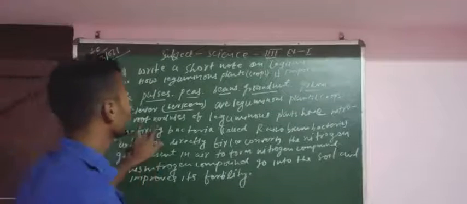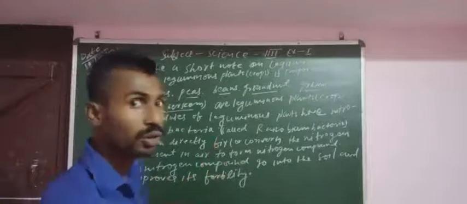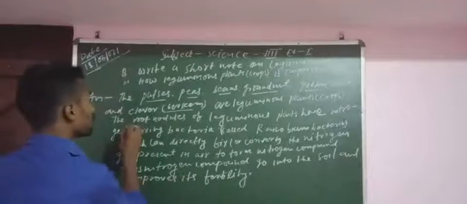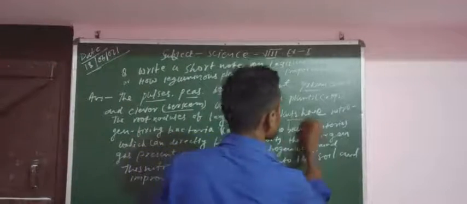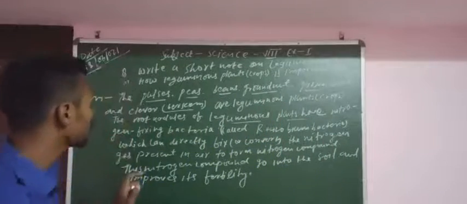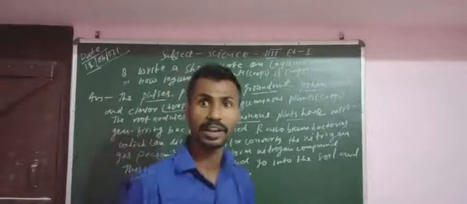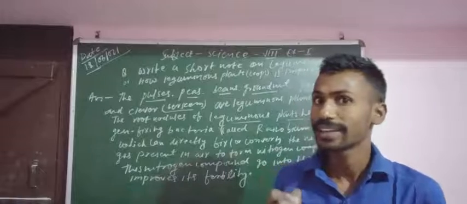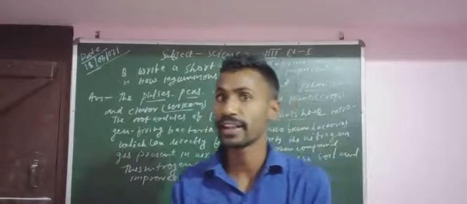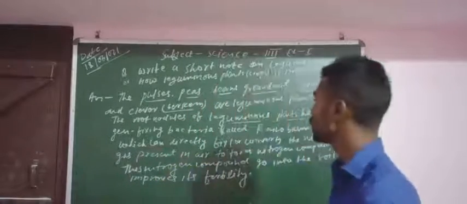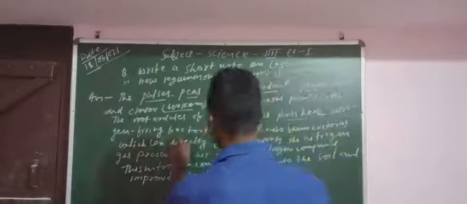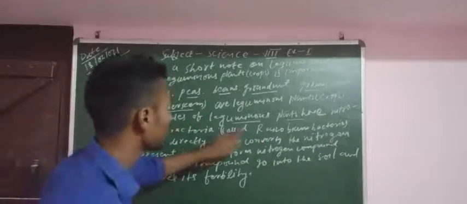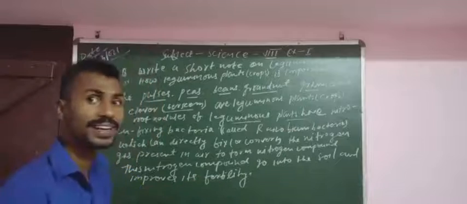In the root nodules of leguminous plants there is a nitrogen-fixing bacteria. The bacteria is called rhizobium, and it is present in the roots of the leguminous plant.